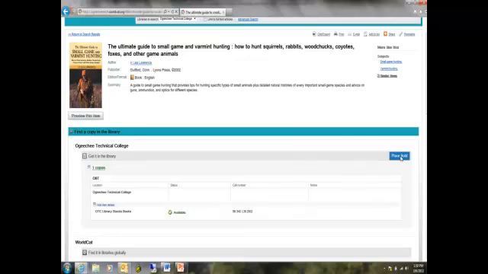You can also place a hold if you set up an account. If you set up an account, it's at the top of the page, and you can set it up. You need to use your 9100 number as your username. And then you would tell it that you need a new password because you had not set one up before. This library account will allow you to place holds. It will allow you to see what holds you have. It will allow you to see what books you have checked out and when they're due.